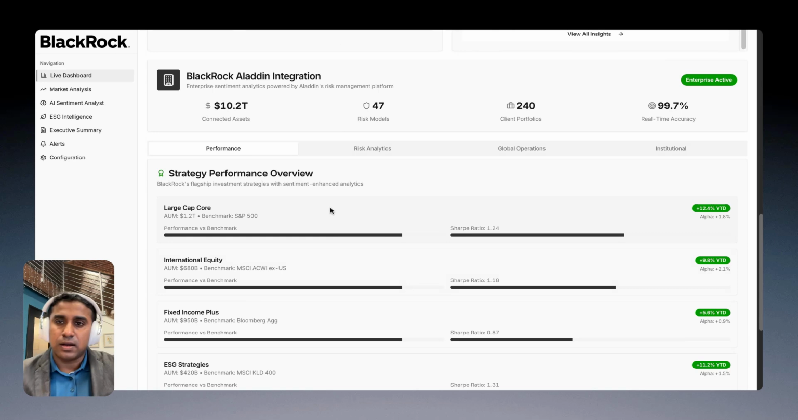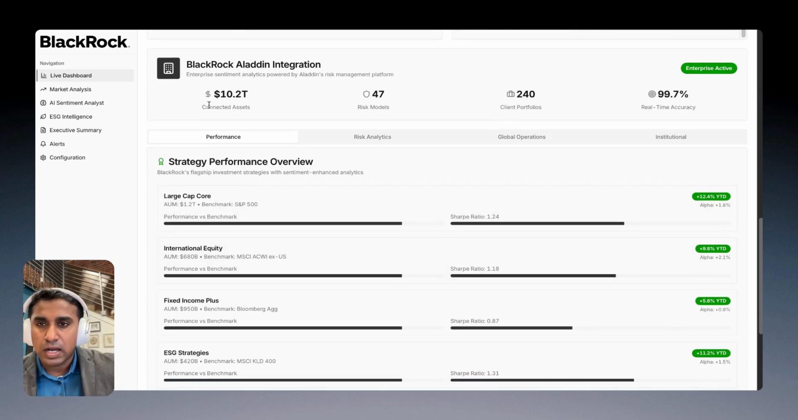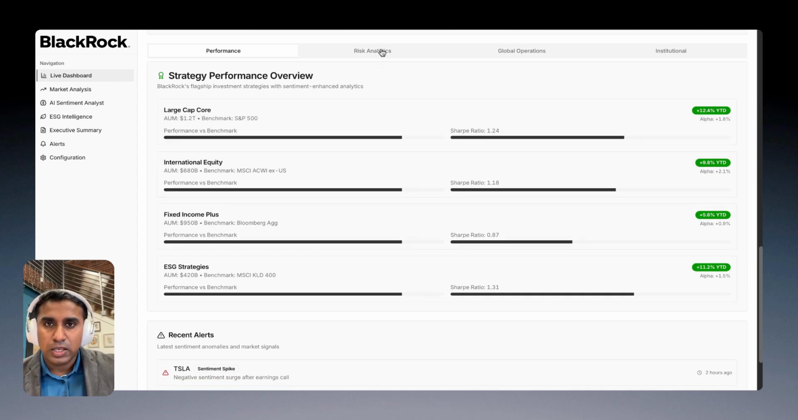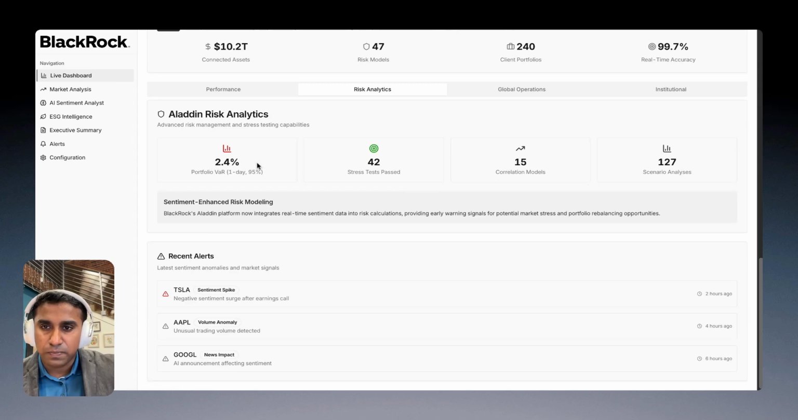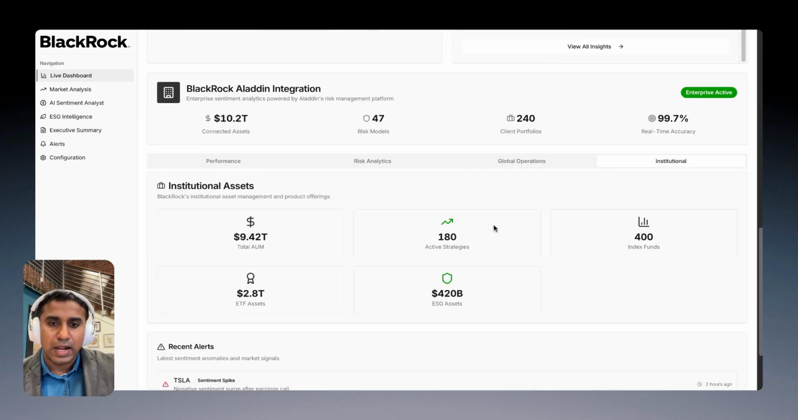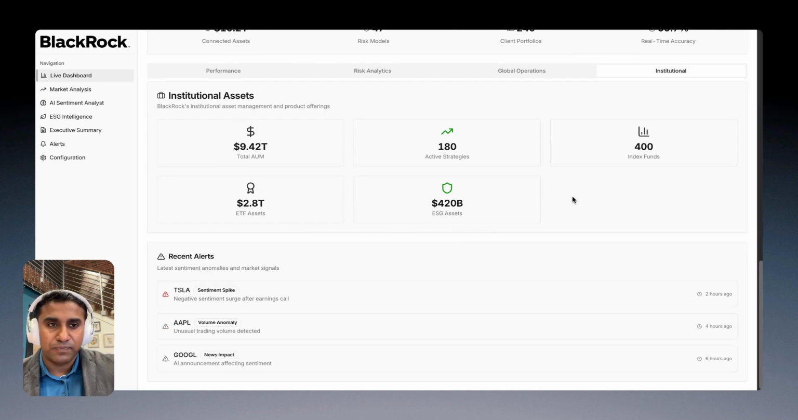And this is an assumption based portfolio where we have connected like 10 trillion of assets. What are the risk models, total portfolio, and also the awareness. So here you can see the strategic performance overview of each of these, large cap, international equity, and all. You can also see the risk metrics in terms of where the portfolio is, what stress test passed, and what is the correlation, and what are the global operations that they're currently having, and even the institutional assets that the current investor is holding. So these are all the enterprise active accounts.